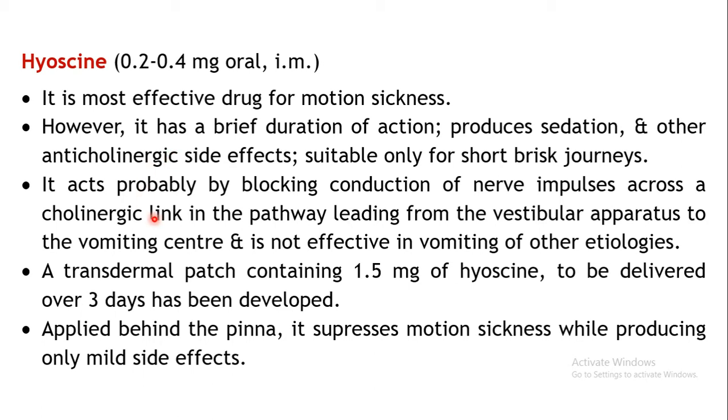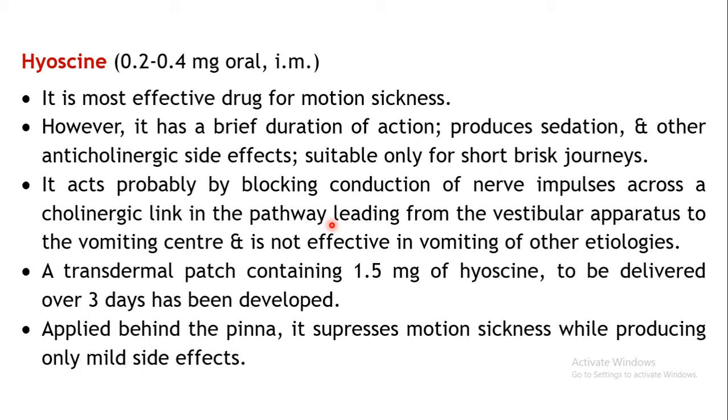Now coming to the mechanism. The mechanism of action is that it blocks the muscarinic pathway. In the pathway from your vestibular apparatus to the vomiting center, certain neurons will carry the impulse.